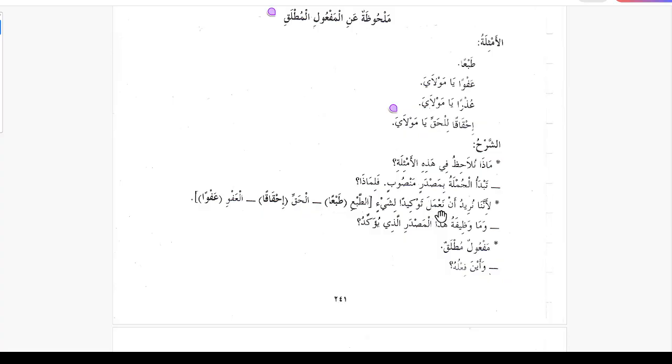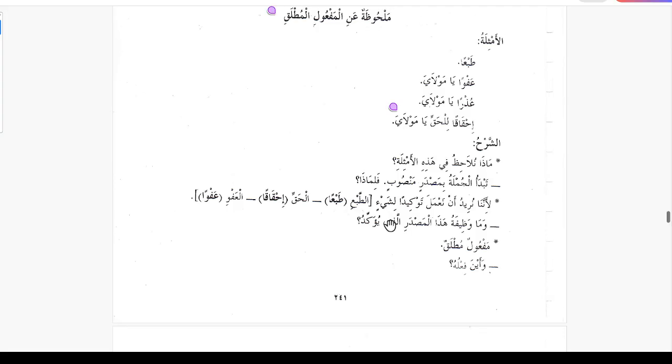Li'annana nuridu ta'kidan lishay', because we want to show emphasis on something, so that is why we do this.